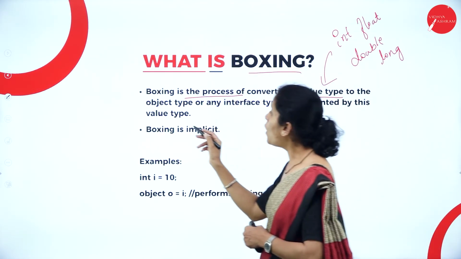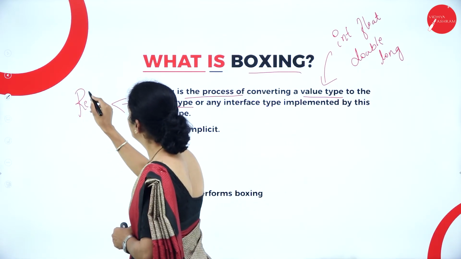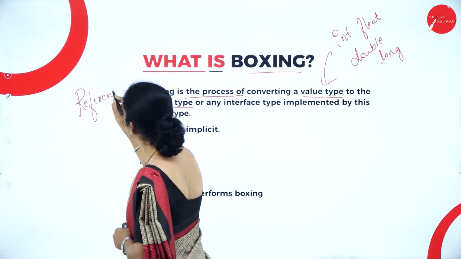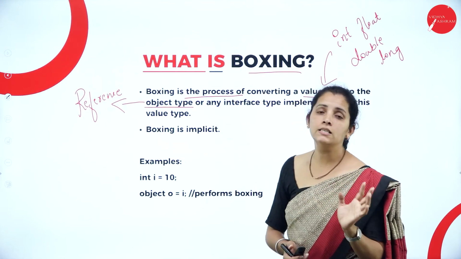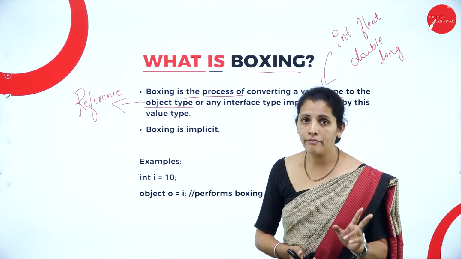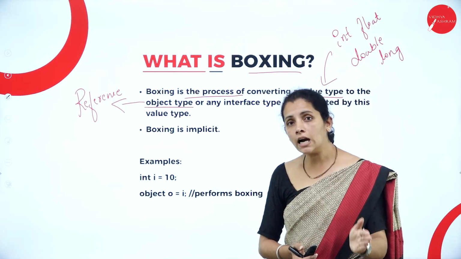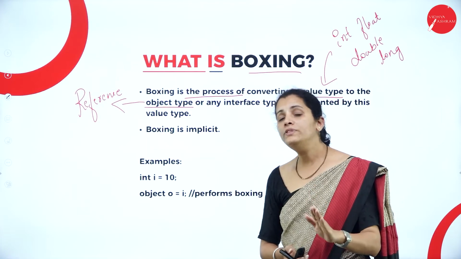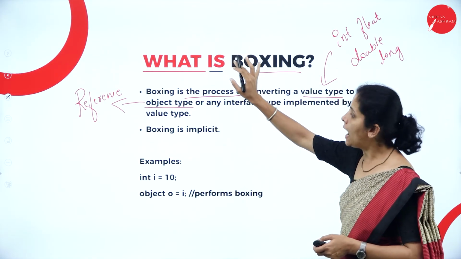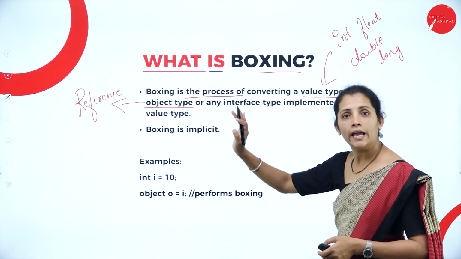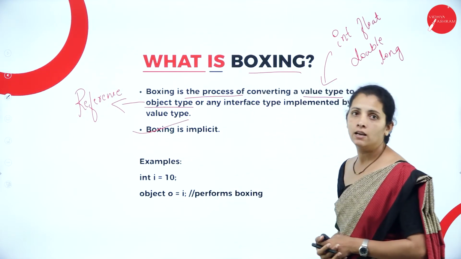So here object is nothing but reference type. So dear student, here object is always nothing but reference type. That is converting basic data type to object type is known as boxing, and it is done implicitly. So boxing is implicitly done.